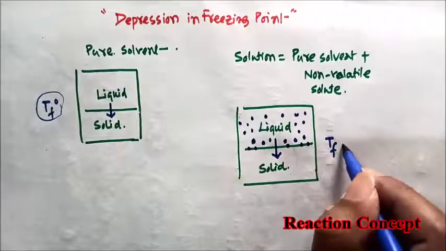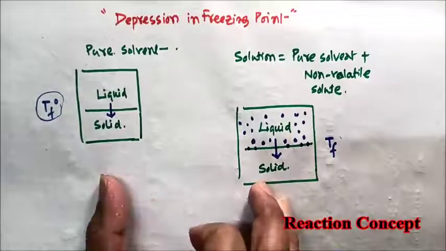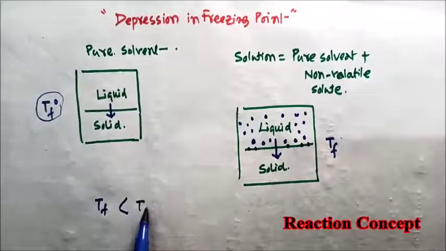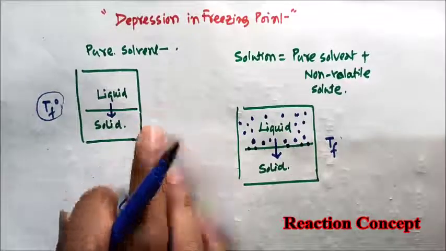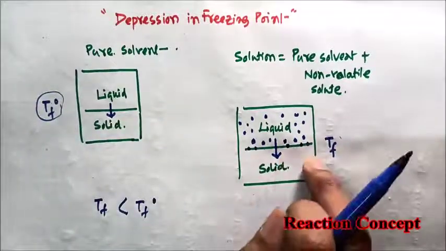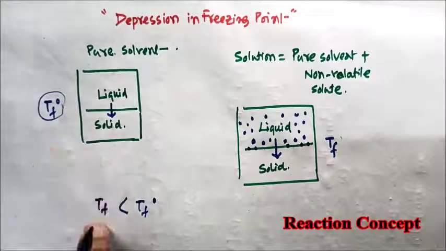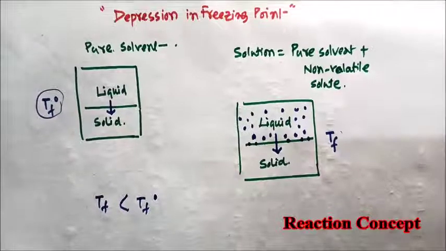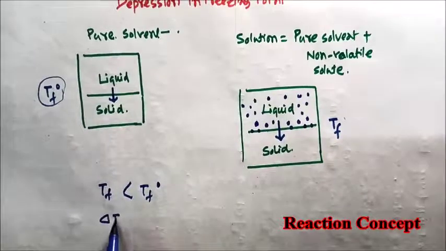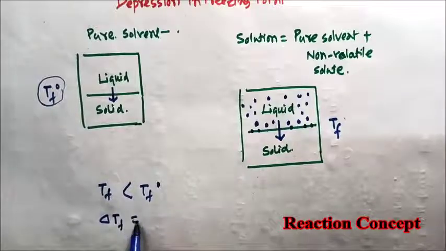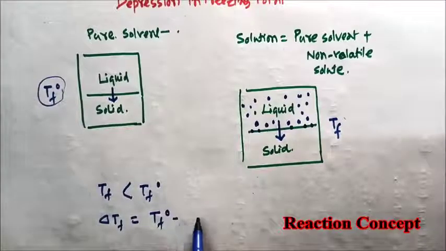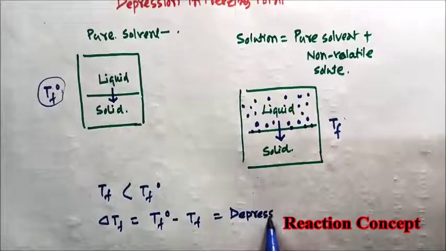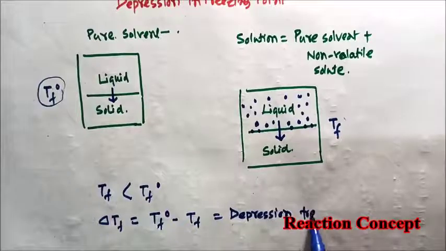So this is the freezing point of the solution. From experiment, it is found that the freezing point of the solution is less than the freezing point of the pure solvent. So there will be a decrease in the freezing point of the solution compared to the pure solvent. This decrease is called the depression of freezing point. So the difference between these two is denoted by ΔTf = Tf0 − Tf. This is called depression in freezing point.